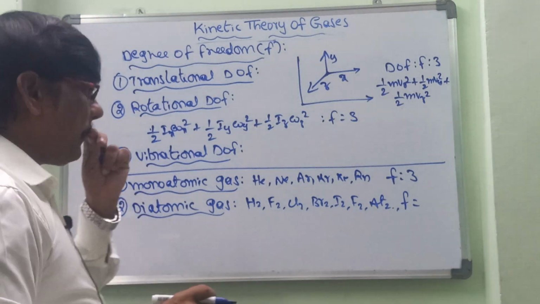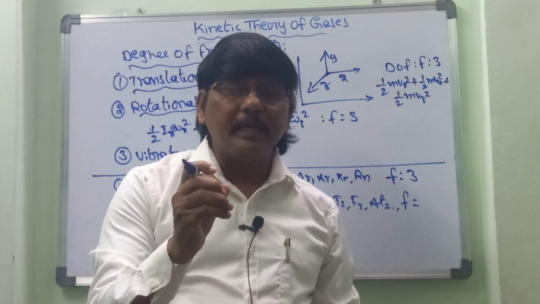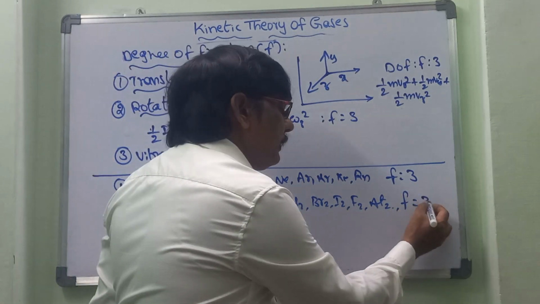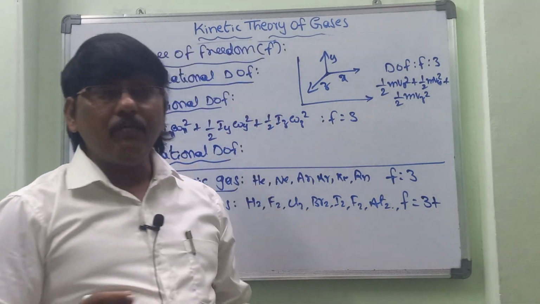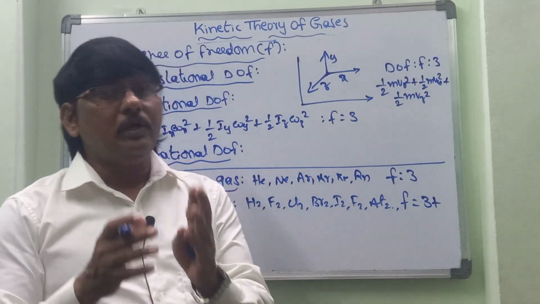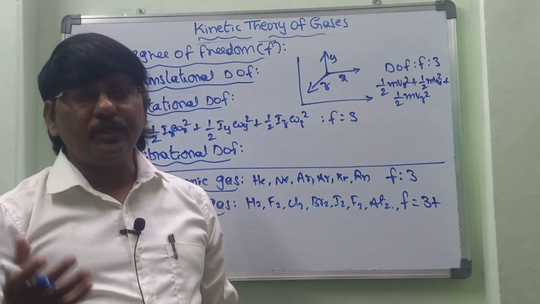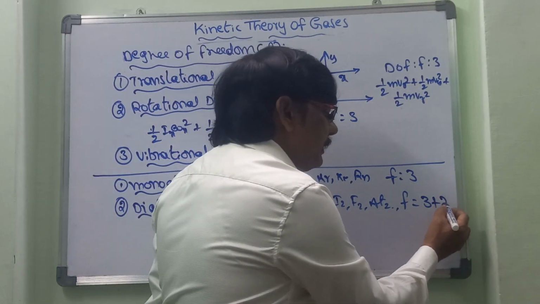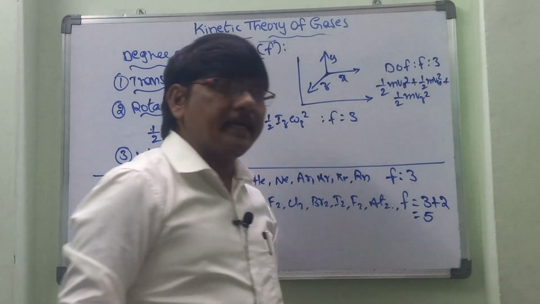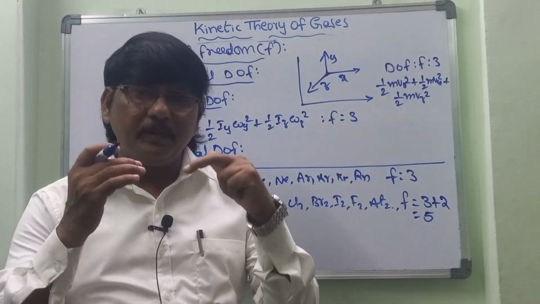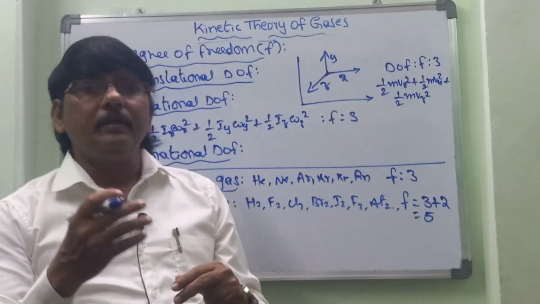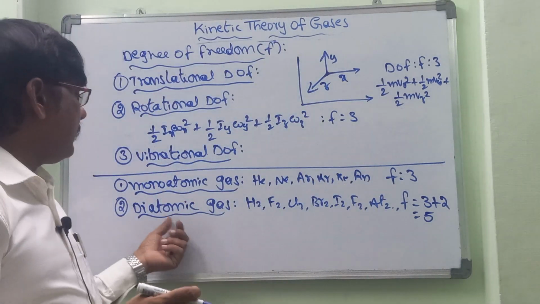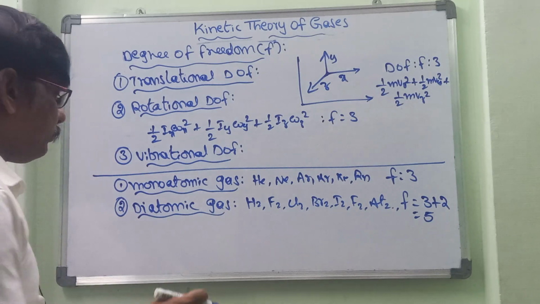They can travel in translation, so they have 3 degrees of freedom, and they can also rotate about the y axis and z axis, where the moment of inertia is possible. So the rotational part is 2 at most, because about the x axis the moment of inertia is not possible. So for diatomic gases the degree of freedom is 5.